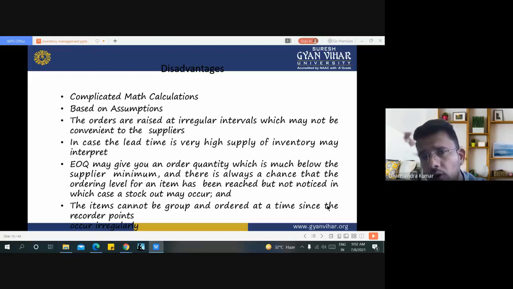This is the overall form of economic order quantity. Now the next part of this lecture we will discuss in the next video lecture.